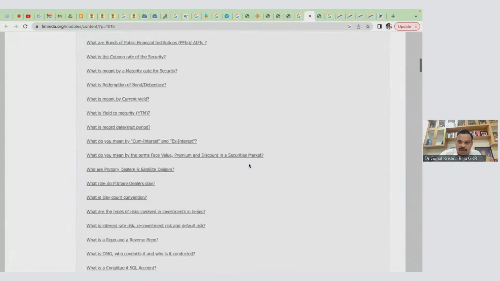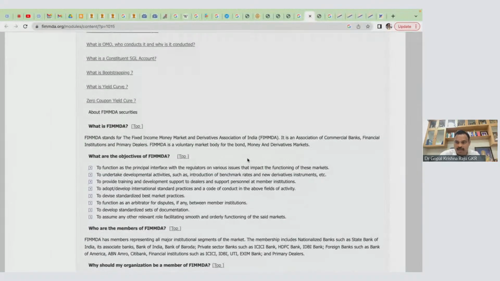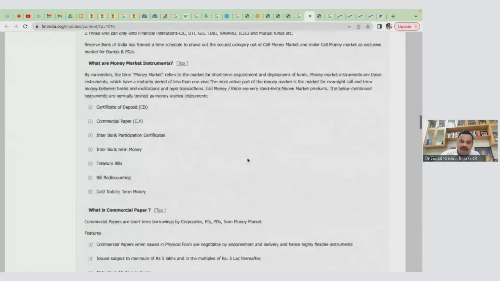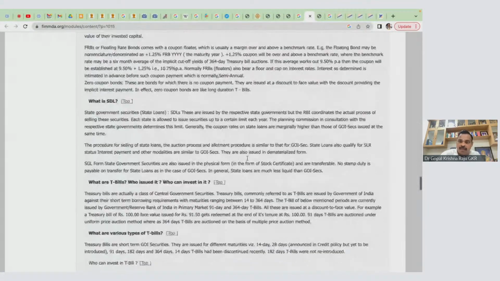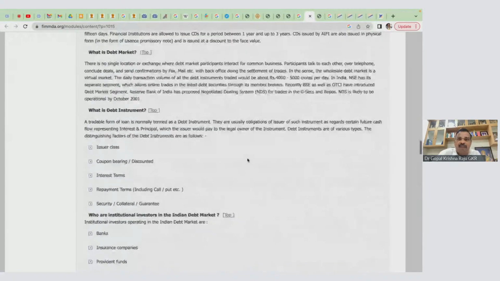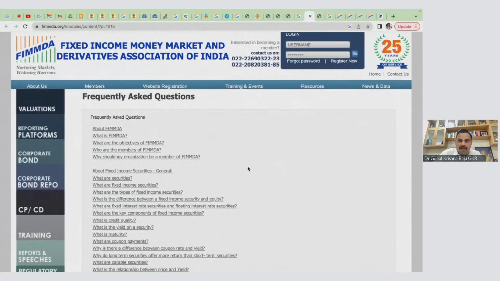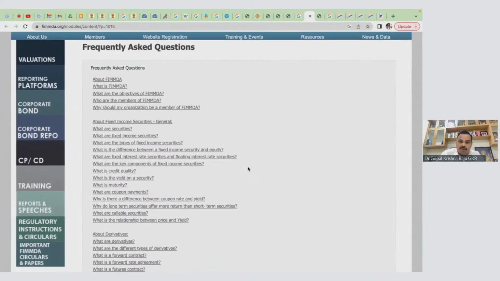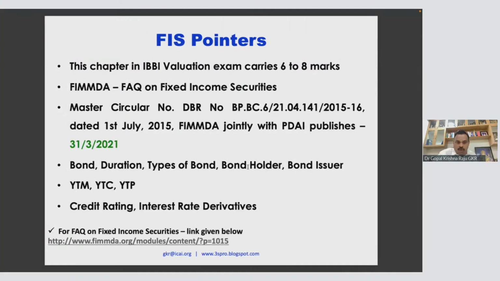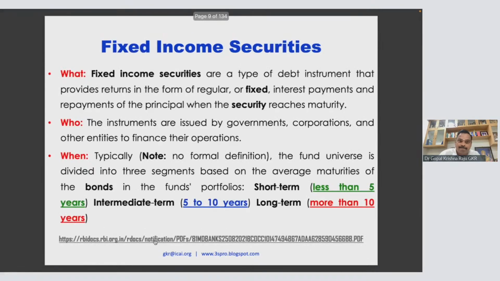Very, very important questions alone they have discussed, so kindly go through these FAQs. This is one of the important collections of information, and you can connect it with your exam questions, because many of these FAQs are connected with your exam questions for 1 mark. So don't miss this. I have given the link here, you can click this directly and it will take you to that link.